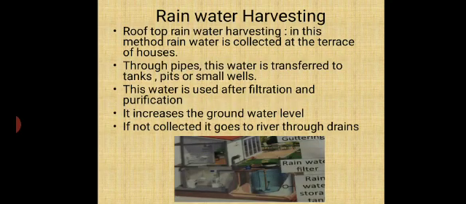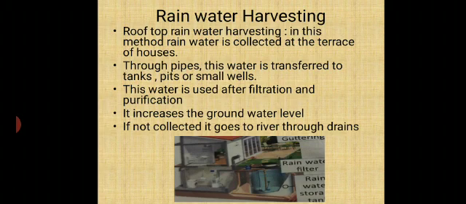As water is very essential for us, the whole earth is covered by a very large amount of water, but out of that only 3% of water is useful to us, because the rest of the water is salty. So it is very necessary to save water for the survival of human beings. One of the methods to store water is rainwater harvesting.